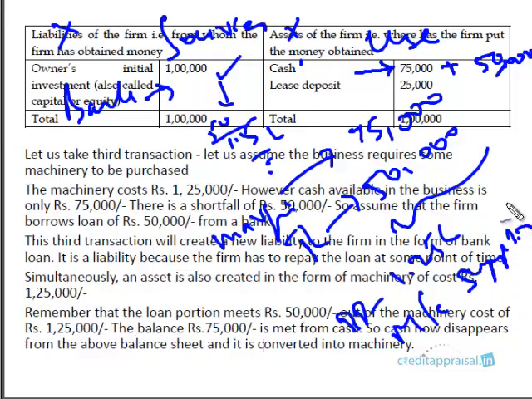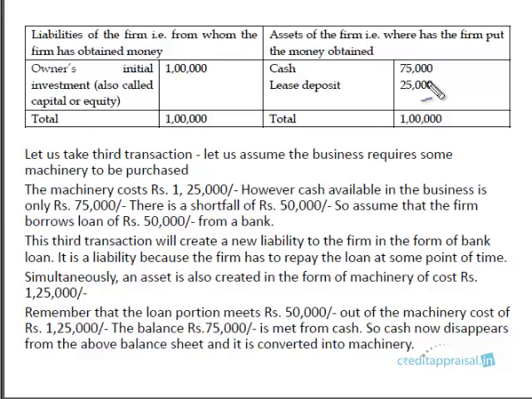So now you have a machinery arriving at your company site. So at no stage you are laying hands on the physical cash. The end result is you're having a machinery in your site, right? So this is the end result. So now you have a machinery, a physical asset in your premises. So if you want to see the net effect of this transaction, the two heads that are affected are, one is the machinery account, another is the bank loan account. Please note that these two amounts are not the same. Loan is only 50,000, machinery is 1.25 lakhs.